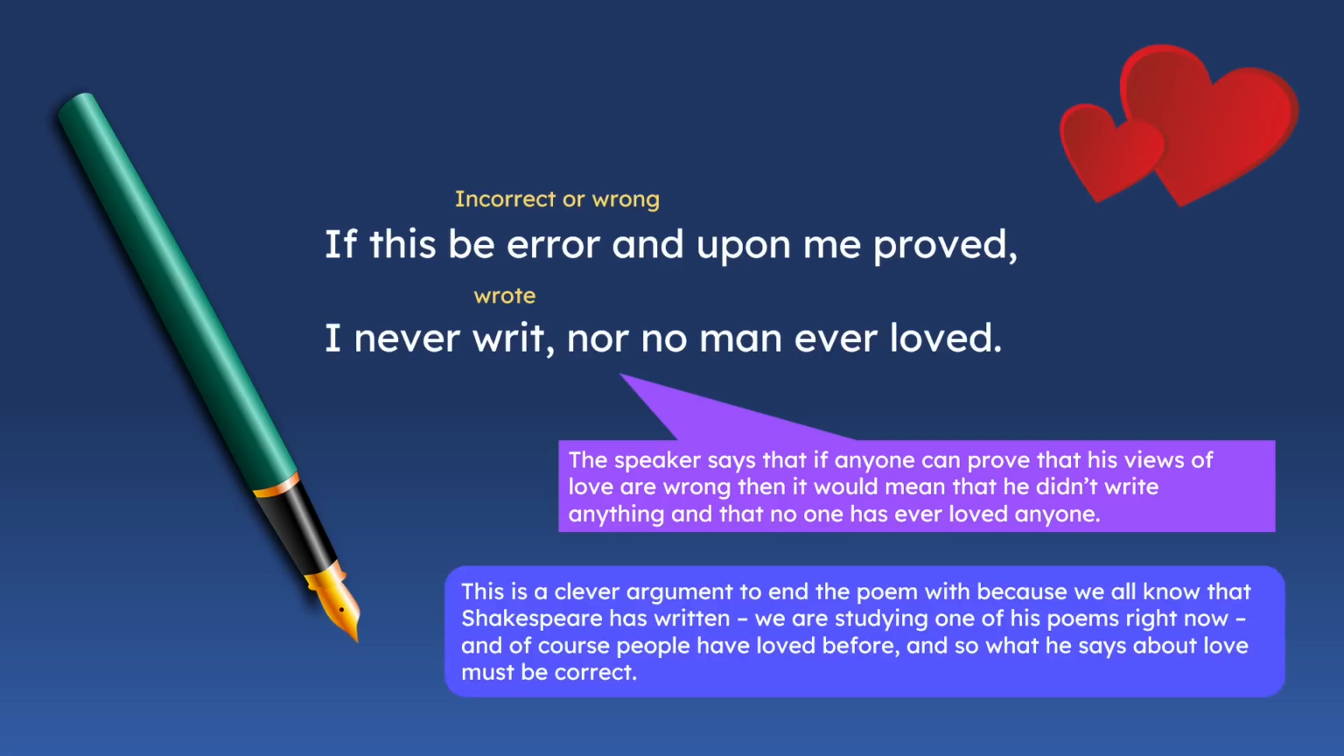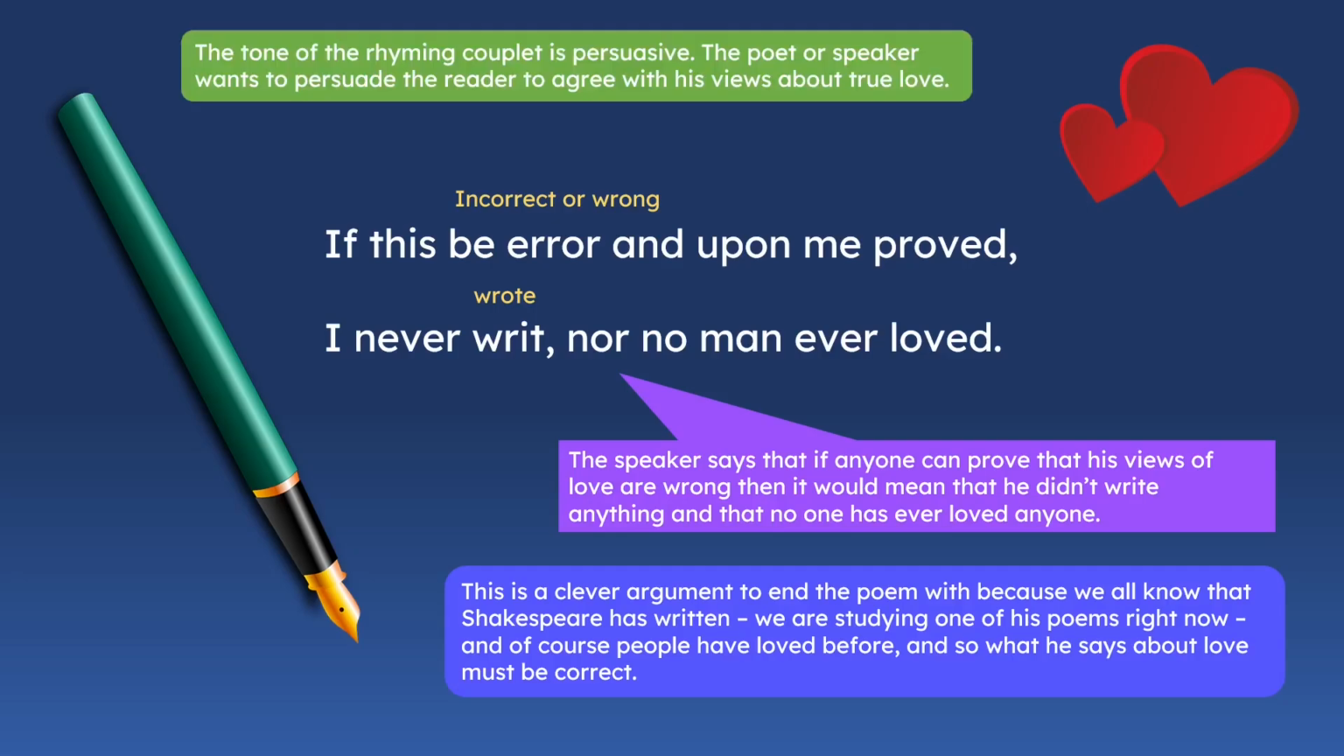So this is Shakespeare's way of making a clever argument to end the poem with, because we all know that Shakespeare has written. He's written so many poems, so many stories. And we are actually studying one of his poems right now. And of course, people have loved before. And so what he says about love must be correct. So he says, if I'm wrong, that means I've never written anything and no one has loved anyone else, which we know is not true. So his opinions have to be true.